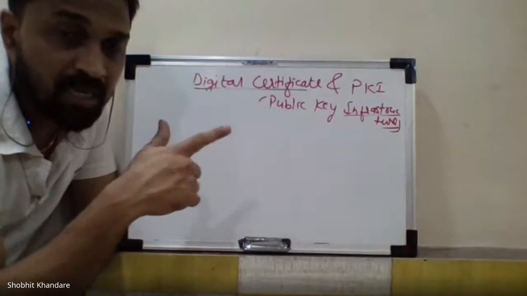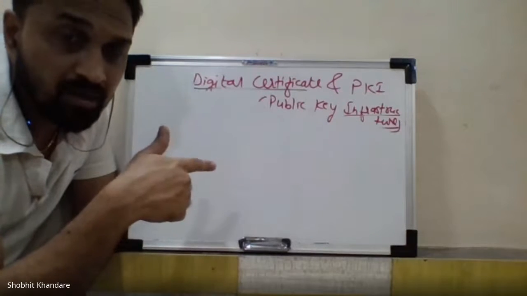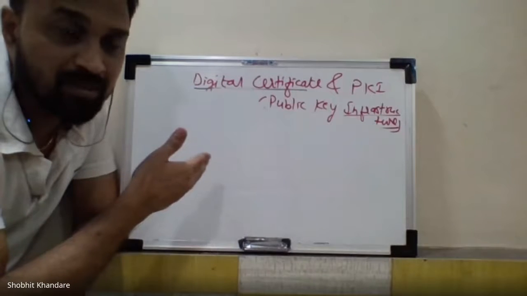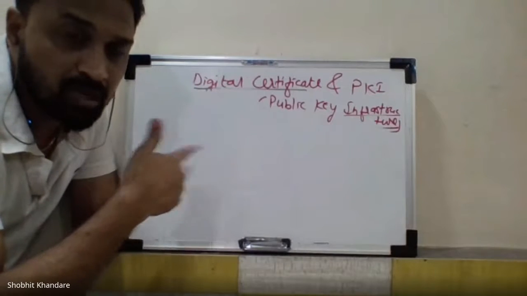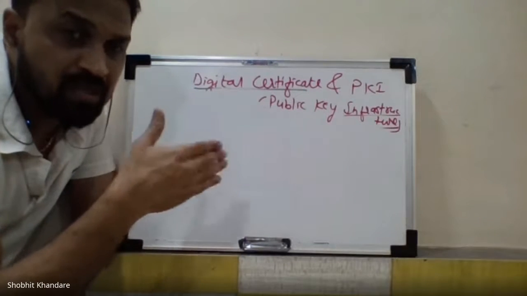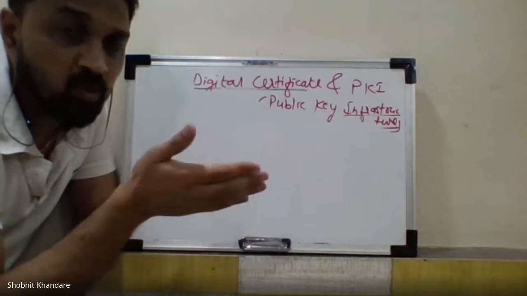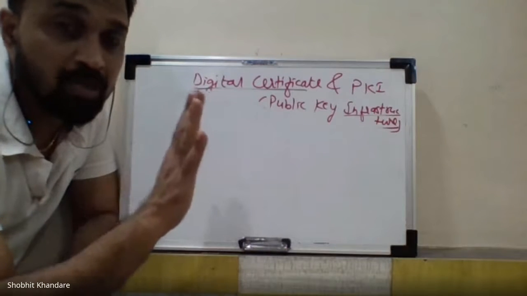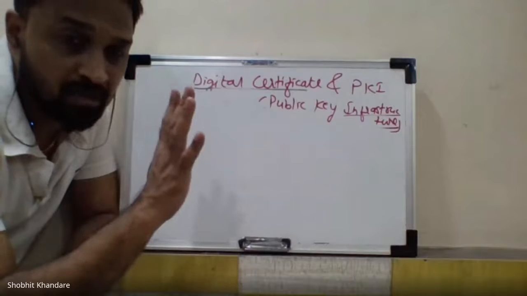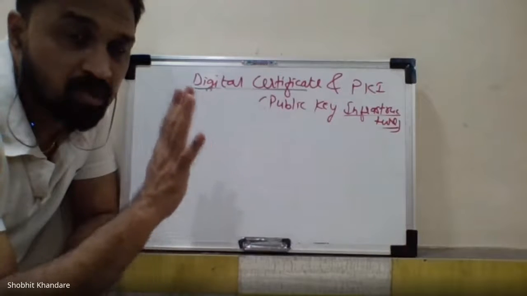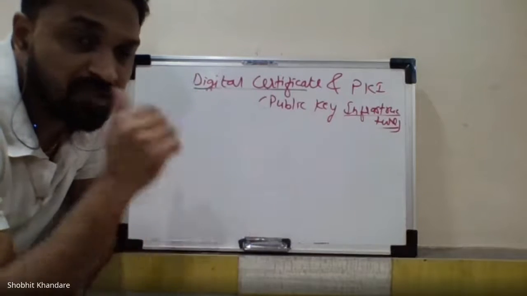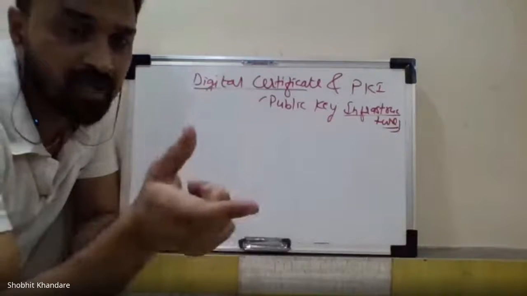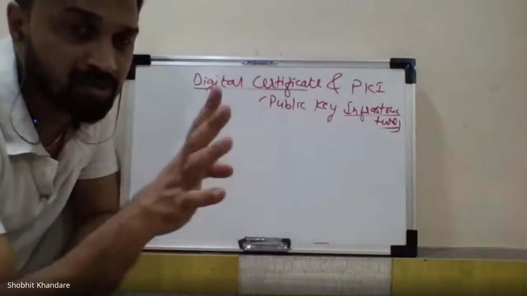So every client has to submit their credentials, as I told you in the sample: user name, other information. Everything is given to the CA so that the CA will issue you the certificate, so that you become an authenticated user. And the CA will also maintain a copy of that in its own database. That is the meaning.